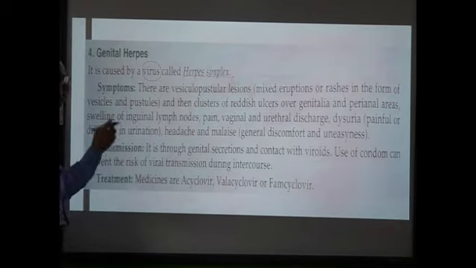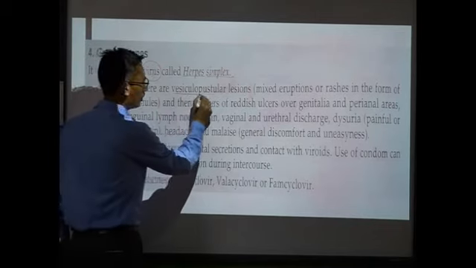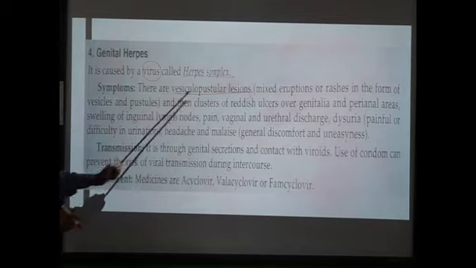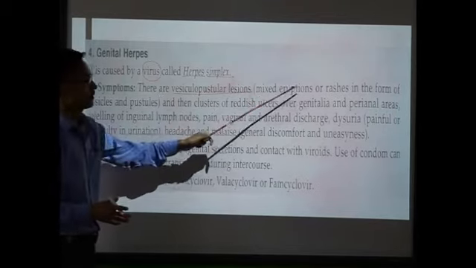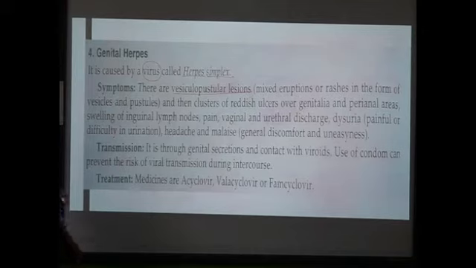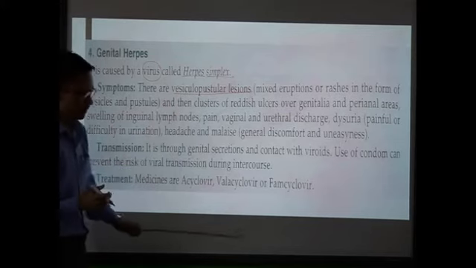Symptoms: vesicular-pustular lesions. What does this mean? This means mixed eruptions or rashes in the form of vesicles and pustules in the body, which is called vesicular-pustular lesions.